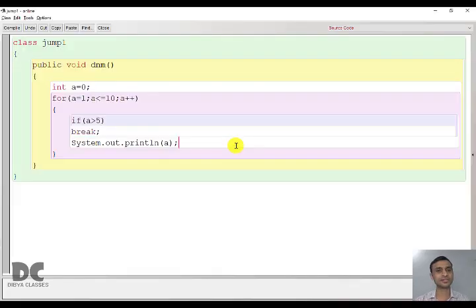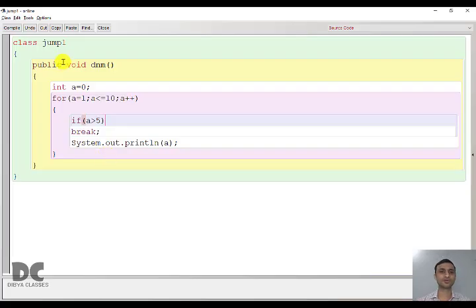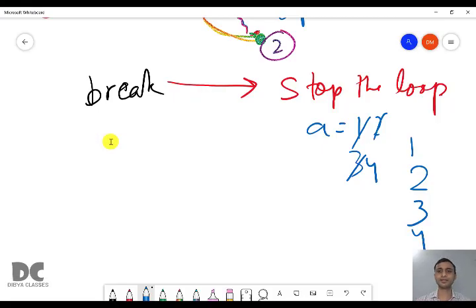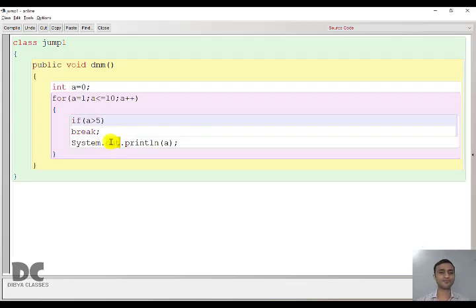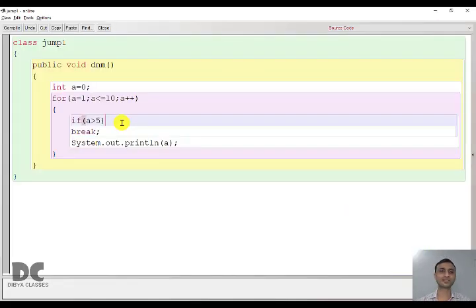Then a value will become 3. This is true, this is false. It will print 3. Then a value will become 4. This is true, this is false. It will print 4. Then a value will become 5. True, false. We print 5. Then a value becomes 6. True. And this also becomes true. And you can see now the break will be executed.